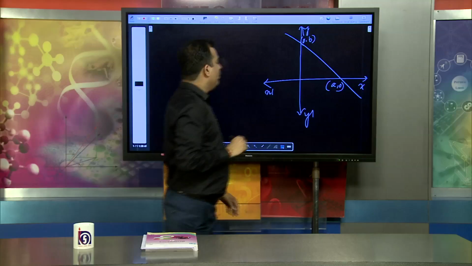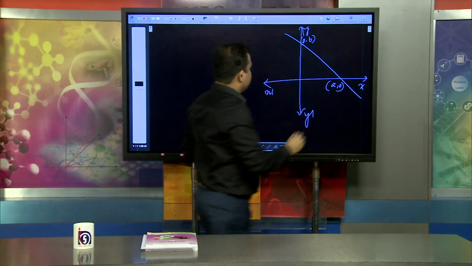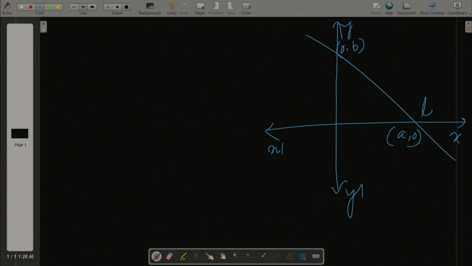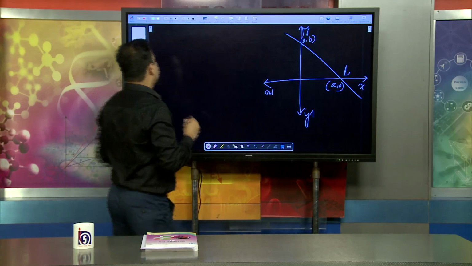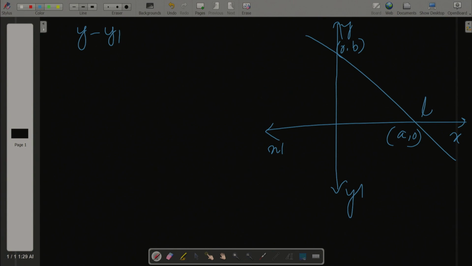Now, what will be the equation of this straight line? Suppose this straight line is L. We already know the equation of a straight line: y minus y1 equals m, or y2 minus y1 divided by x2 minus x1, into x minus x1.